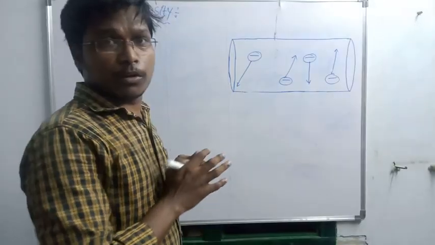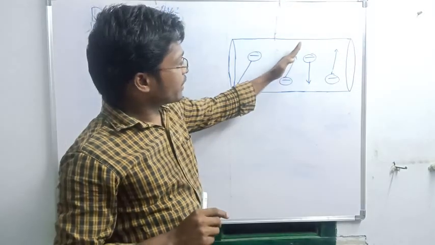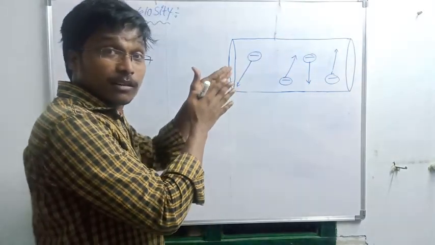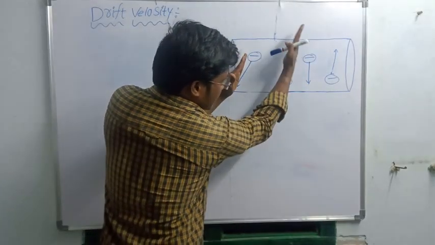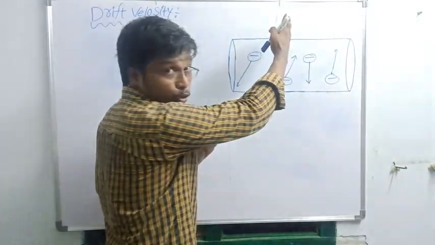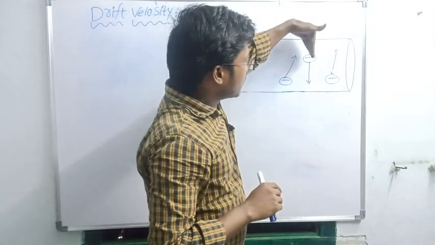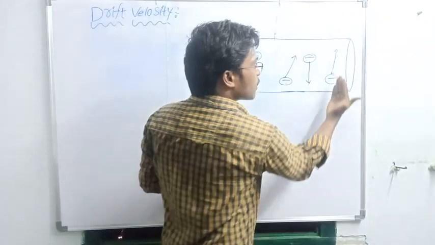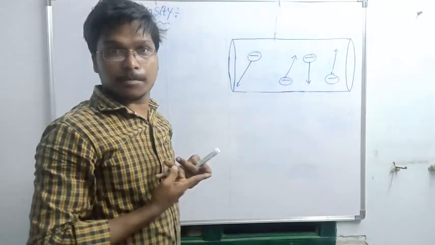Please observe, this electron is moving in this direction and this electron is moving in that direction. Both are in opposite directions. What is the direction of both? Opposite. This electron is moving in this direction and this electron is moving up. So what is the direction of both? Opposite direction.